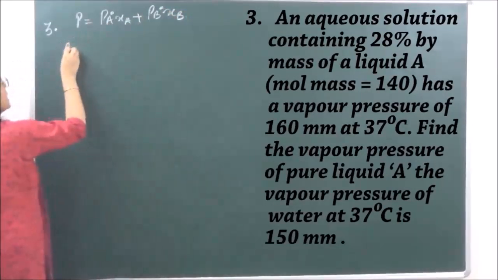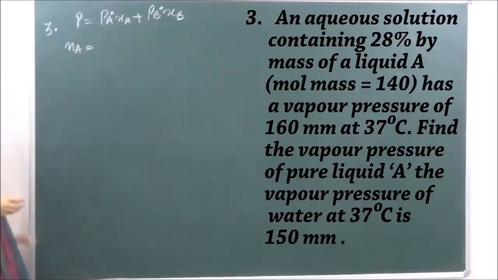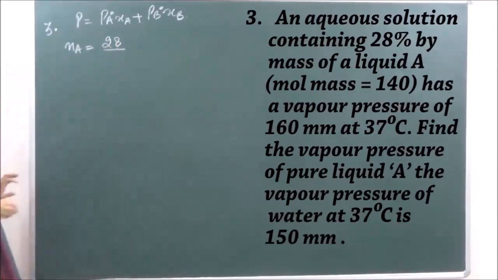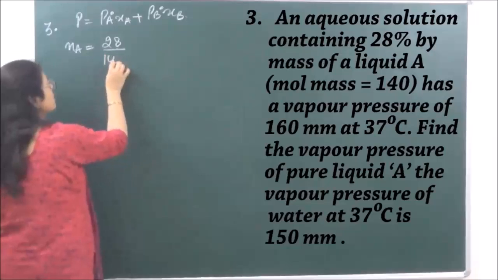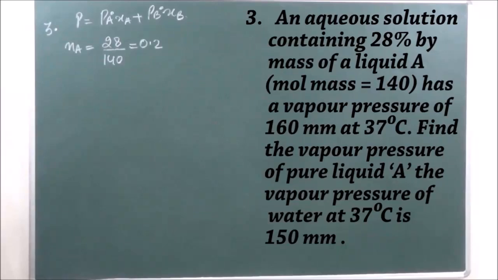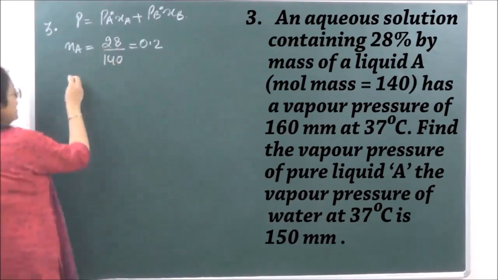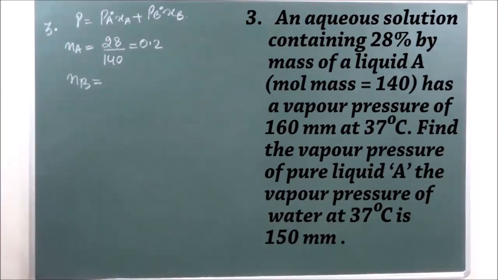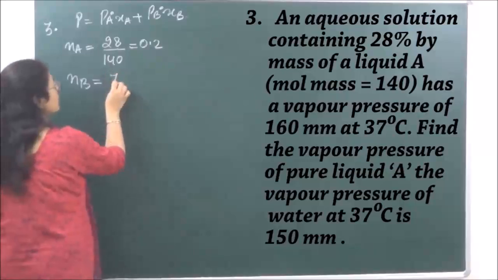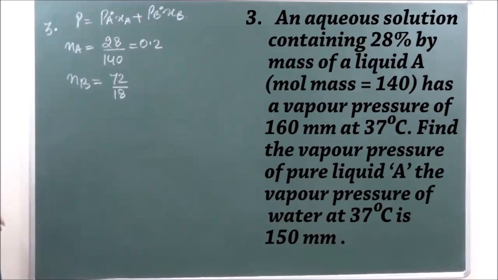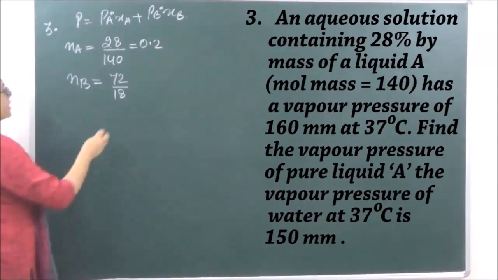For this we have to calculate the number of moles of A first. Number of moles of A, 28% is given, so we can take it as 28 grams, and the molar mass given is 140. So when we calculate this, it comes to 0.2. Now if 28 grams of this is present, then 100 minus 28 becomes equal to 72. 72 grams of water will be present. Molar mass of water is 18. So this when calculated comes to 4.0.